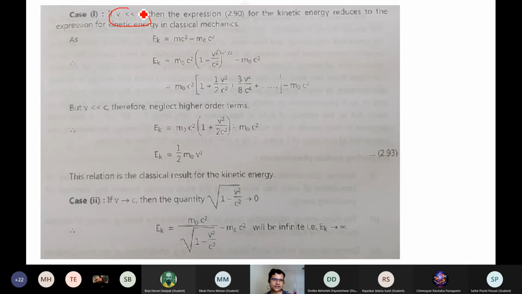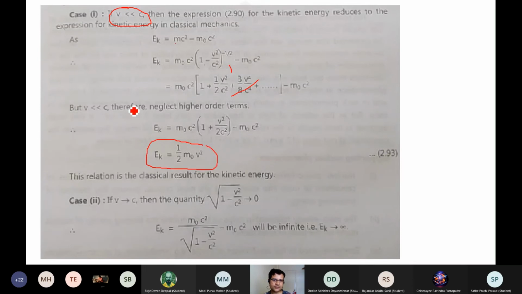Let us see the case where the velocity is very much less than the speed of light. When the velocity is very less than the speed of light, then we can approximate things, neglecting the higher order terms, and we can express it simply as the kinetic energy.